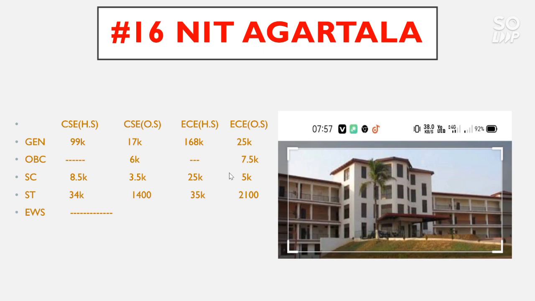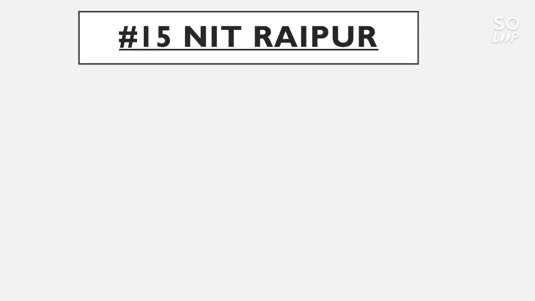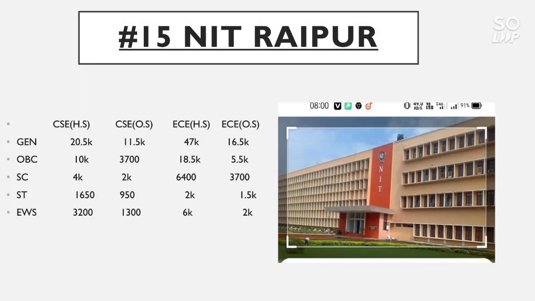Now talk about the number 15 NIT, that is NIT Raipur. The CSE home state cutoff for general category goes to 20.5 thousand, for OBC 10,000, SC 4,000, ST 1,650, and EWS 3,200. For CSE other state, the general category cutoff is 11.5 thousand, for OBC 3,700, for SC 2,000, for ST 950, and for EWS 1,300.